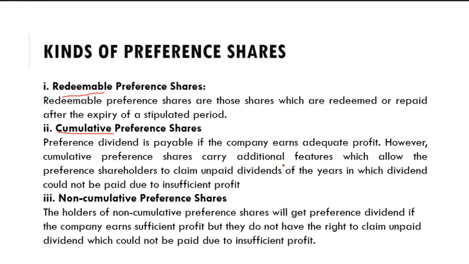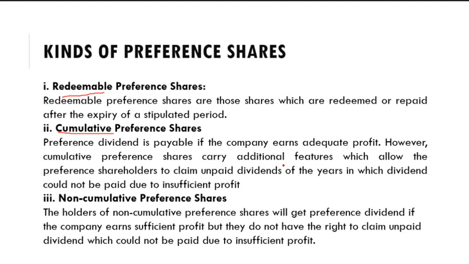That means if the company did not pay dividend for a financial year due to insufficient profit, and in the next year when they have sufficient profit, the shareholders can get the dividend for the previous year also. It's known as cumulative preference shares.